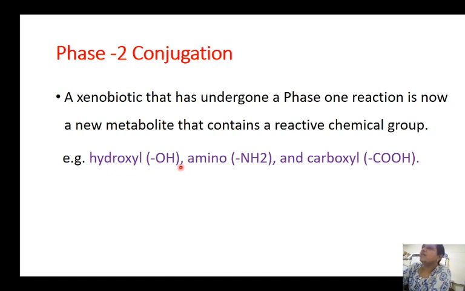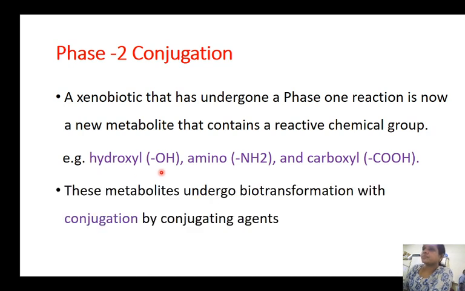Now the purpose is that we have to detoxify these reactive metabolites also. So these metabolites undergo biotransformation with conjugation by conjugating agents. In phase 1 we make it less toxic, but even then there are reactive groups like hydroxy group, amino group and carboxy group. When these groups conjugate with our conjugating agents, they are rendered completely non-toxic. Now what are the various conjugating agents and how does conjugation occur? We'll see in the next class. Thank you.